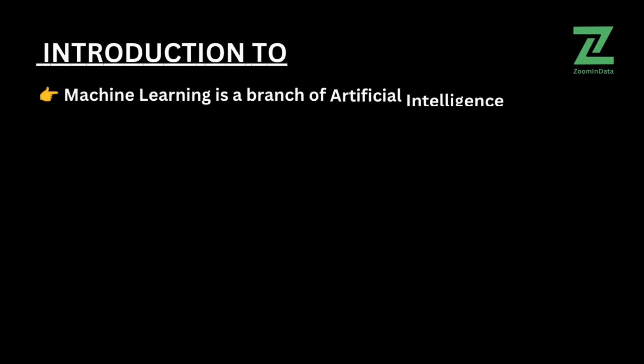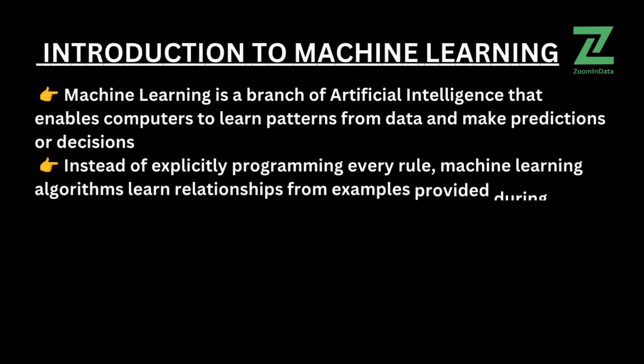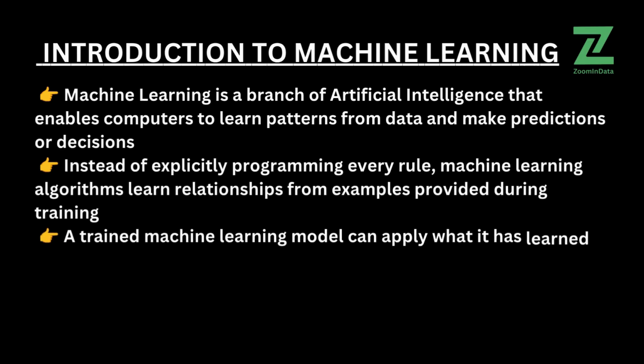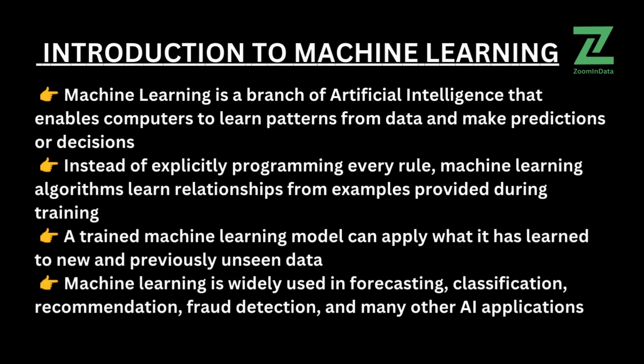Machine learning is a branch of artificial intelligence that enables computers to learn patterns from data and make predictions or decisions. Instead of explicitly programming every rule, machine learning algorithms learn relationships from examples provided during training. A trained machine learning model can apply what it has learned to new and previously unseen data. Machine learning is widely used in forecasting, classification, recommendation, fraud detection, and many other AI applications.